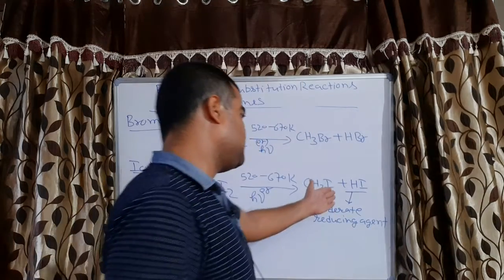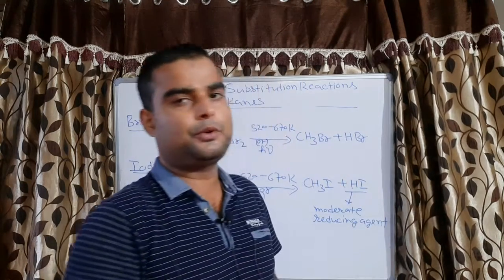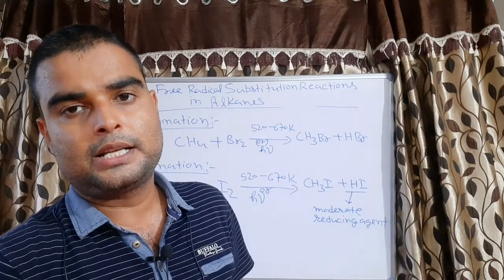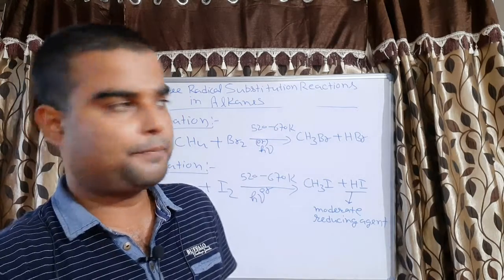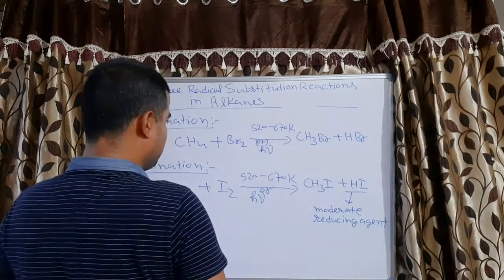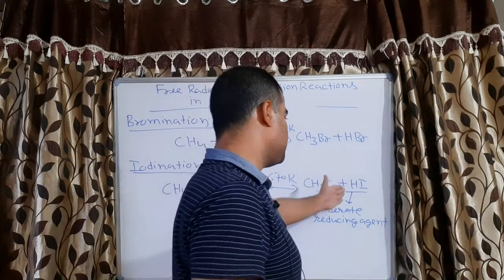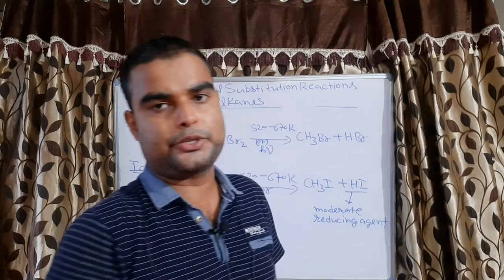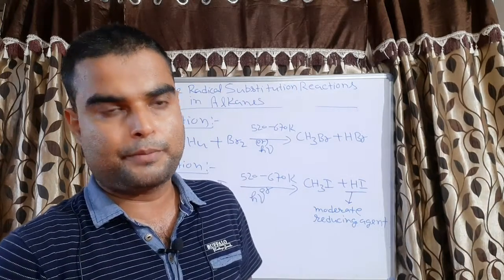Since there is a reducing agent, we have to remove it, and only then can we form the product. So we have to use an oxidizing agent. The oxidizing agent will neutralize the reducing agent and we will get our product.